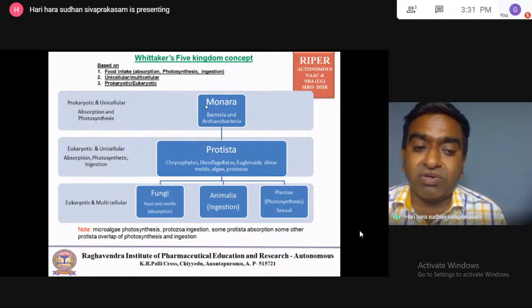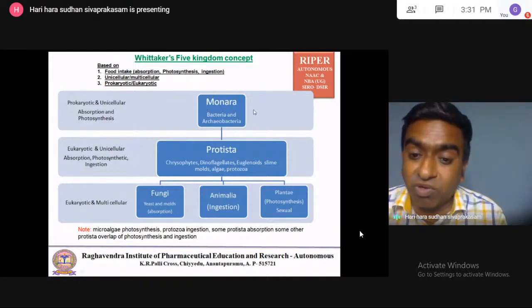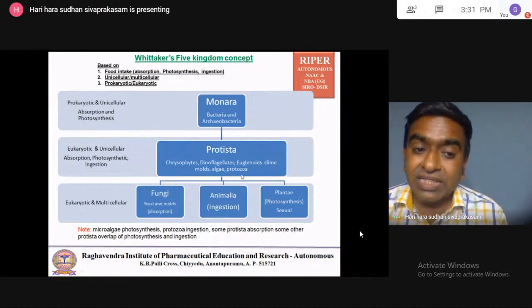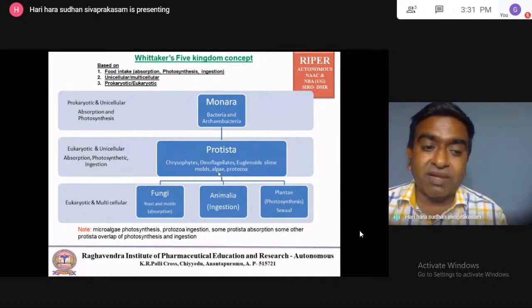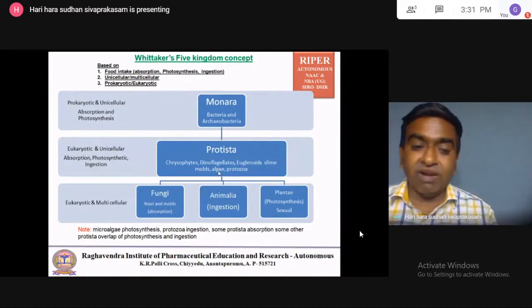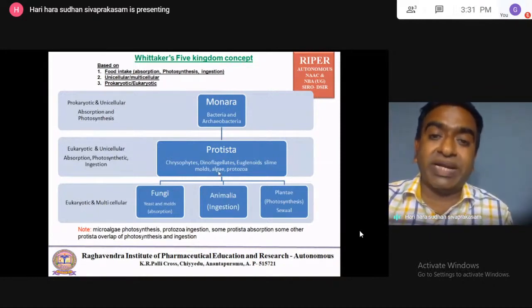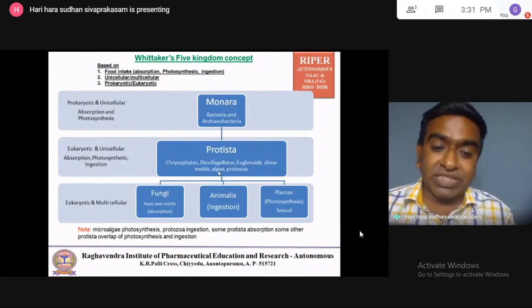Most of the Protista do absorption, protozoa do ingestion, and algae do photosynthesis. So all three methods of food intake are present in the Protista.